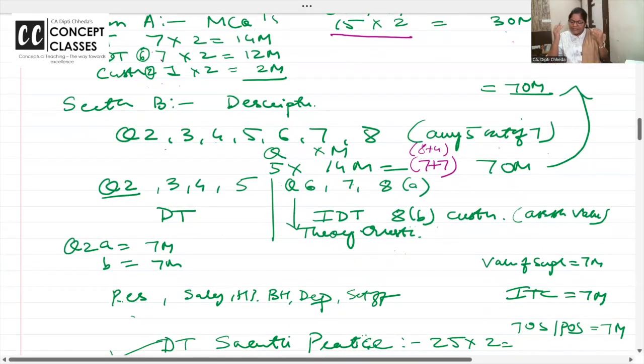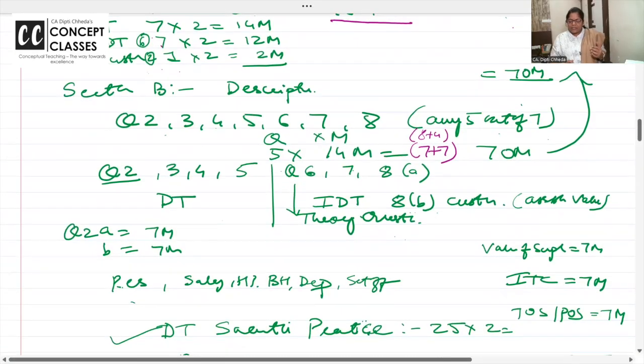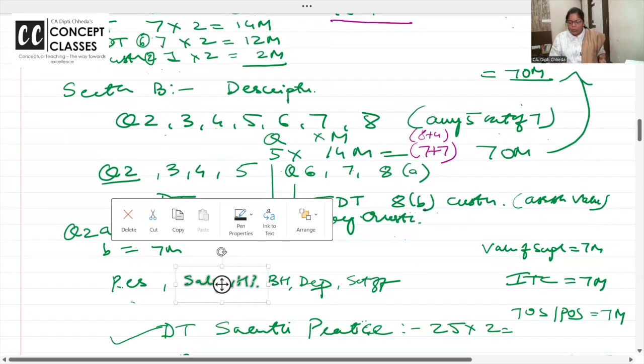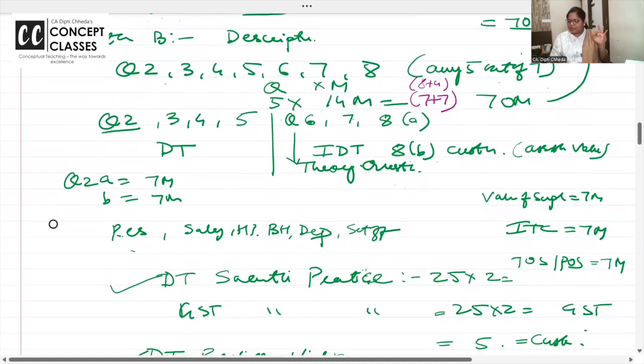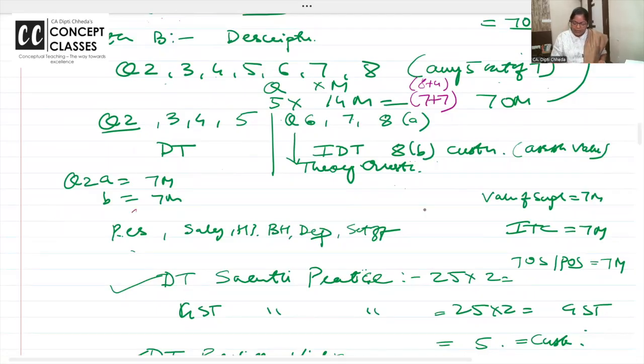Now coming to the detailed analysis of all the past exams, question numbers 2, 3, 4, 5 are from your DT. In that also you can literally make out that question number 2A is residential status and 2B is salary.